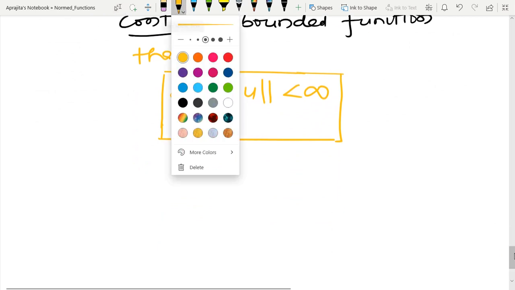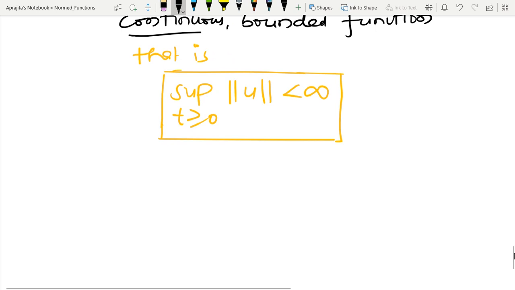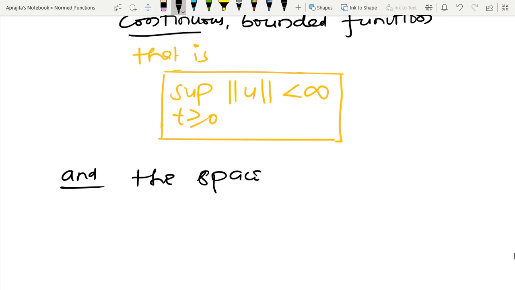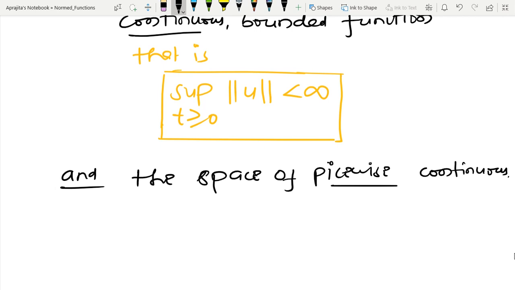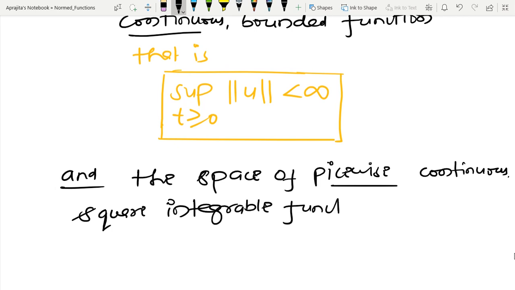Another example is the space of piecewise continuous square integrable functions.